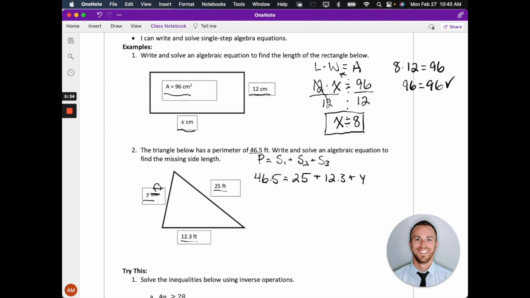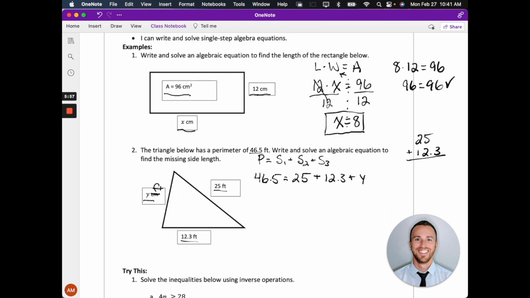The first way is to simplify the right-hand side of this equation by combining your like terms, which are the 25 and the 12.3. Don't forget, that's just addition, right? I can add 25 plus 12.3 very easily. Remember, when we're adding with decimals, we just line up the decimal point, right?